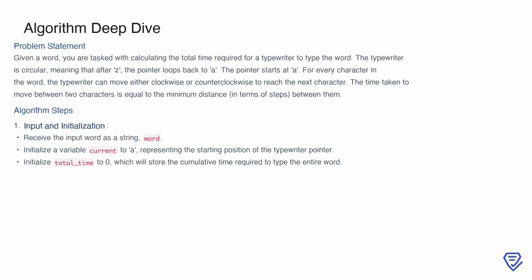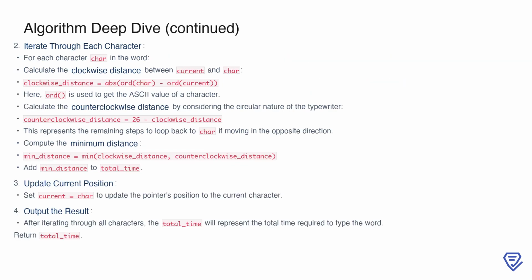To solve this, we first take the input word and initialize two variables, one to keep track of the current position of the pointer, starting at A, and another to accumulate the total time required for typing. These initializations set the stage for processing each character in the word efficiently. Now, we process each character in the word.